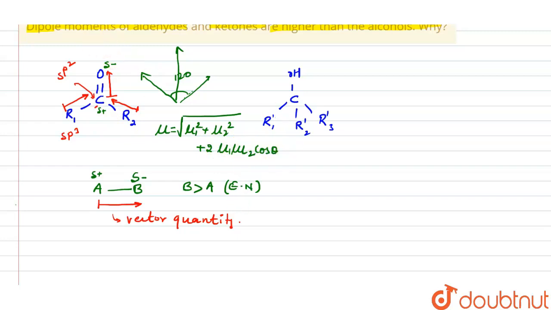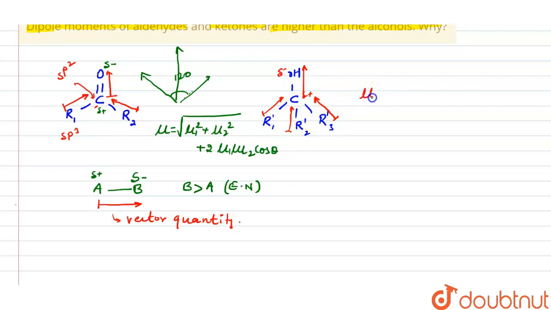Now if I talk about alcohol, the OH is there, but the electronegativity difference will be less compared to this one, because here a double bond is present and because of the double bond the charge created will be more. In alcohol also charge will be created, but it will be very small, and because of that the dipole moment will also be very small. The dipole will be there in the same way, but R1, R2, R3 can be hydrogen as well, and if they are hydrogen, there will be no dipole moment, because hydrogen is taken as the reference element.